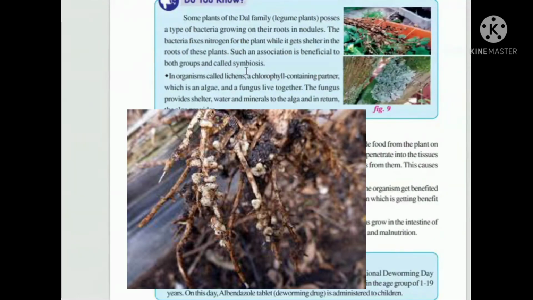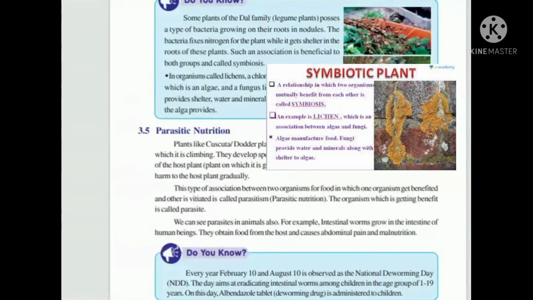But before knowing parasitic nutrition, look at the roots of some plants. They belong to the legume family, that means the dal family. These roots have root nodules.